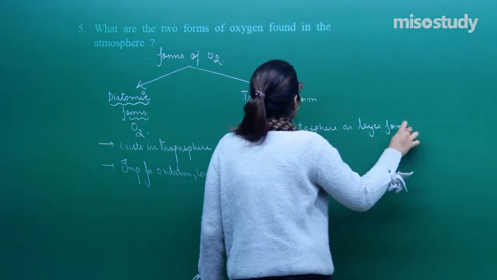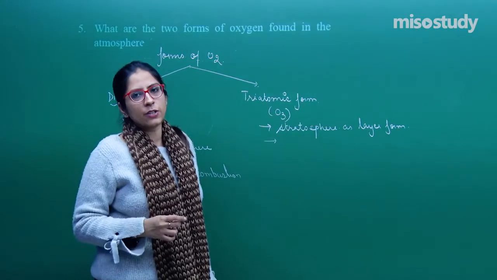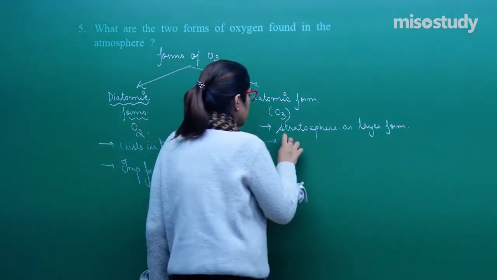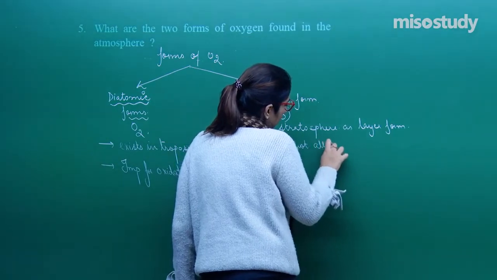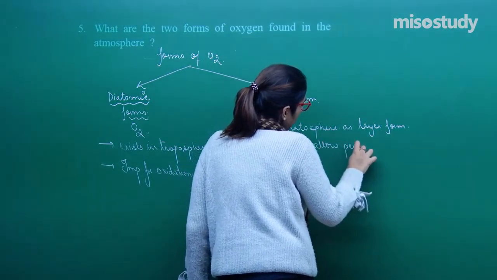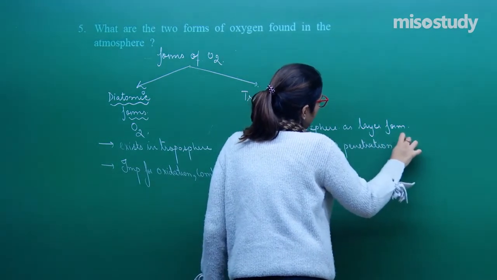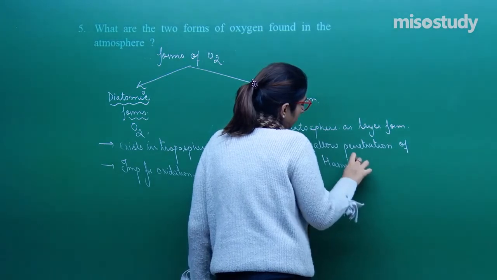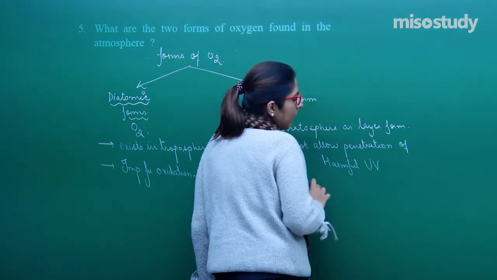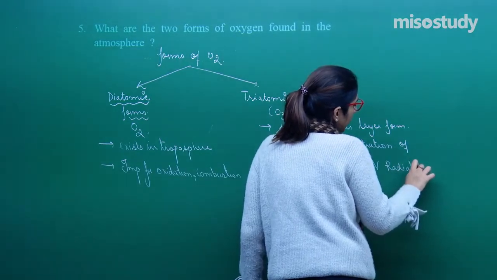And what is the function of this layer? It does not allow the penetration of harmful ultraviolet radiations coming from the sun.